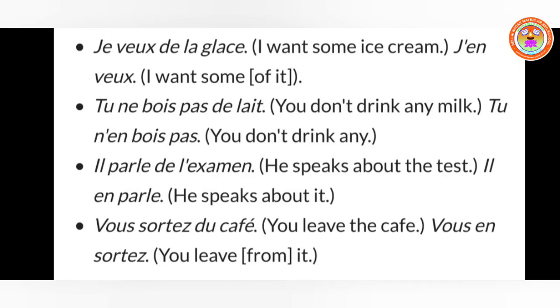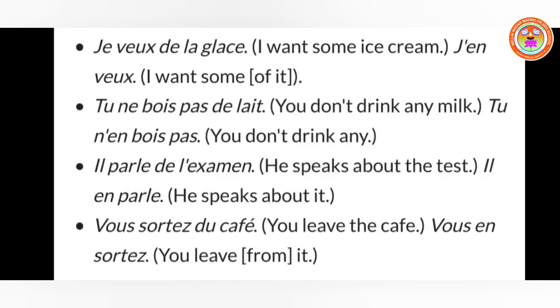Okay. The next one, il parle de l'examen. So here also de l'examen. I told you already, de, not only du, the contraction, de la, de l' or des, everything, with the noun should be taken out and removed and replaced by en. He speaks of the exam, about the test.